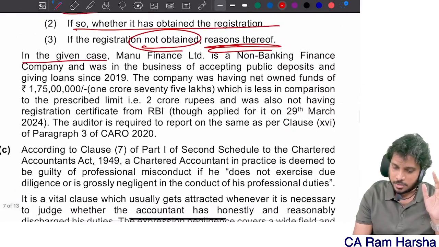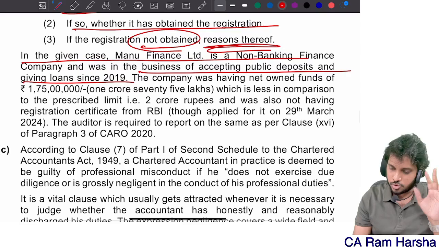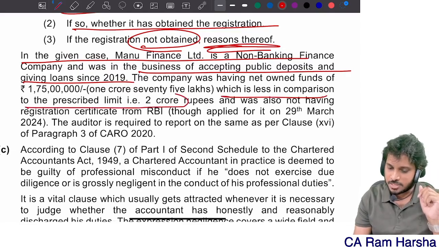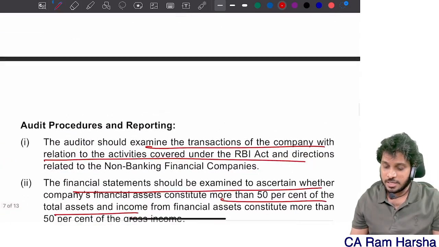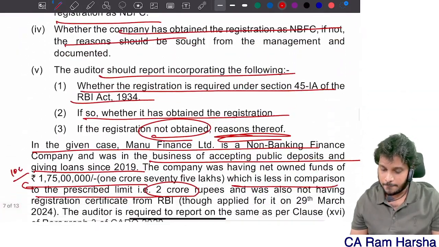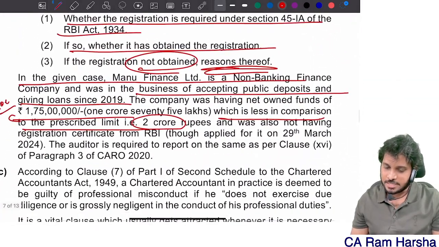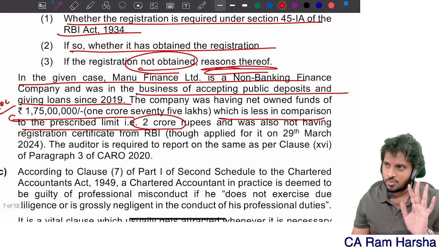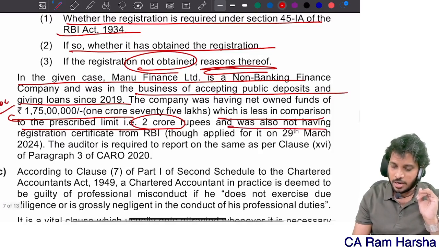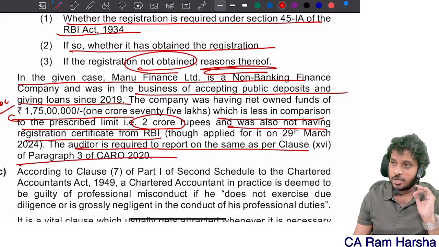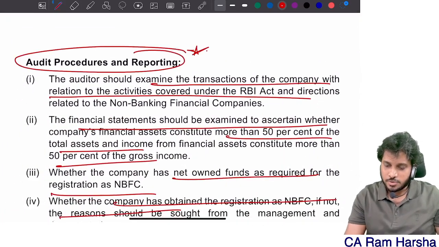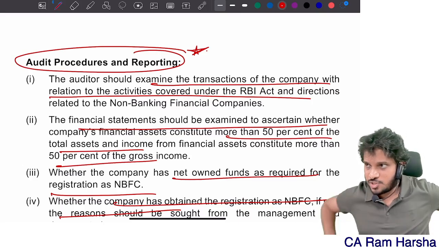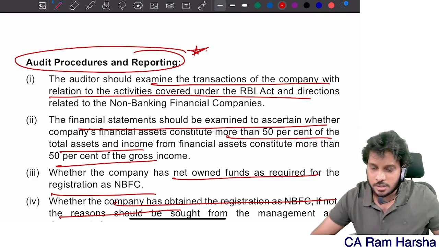So here in the given case, the company is accepting deposits, which is less in comparison to the prescription of 2 crore. Actually, right now it is how much? 10 crore. Correct? Which NBFC is it actually? Manu Finance Limited. Since nothing is mentioned, by default it is what? 10 crore. It was not having registration, so the auditor is required to report the same. This procedure is what they are asking mainly, which is a good question.